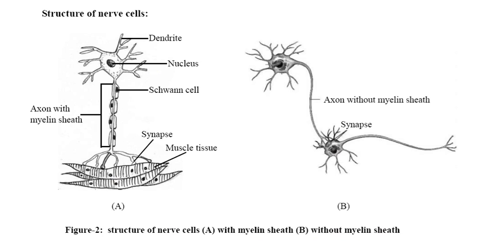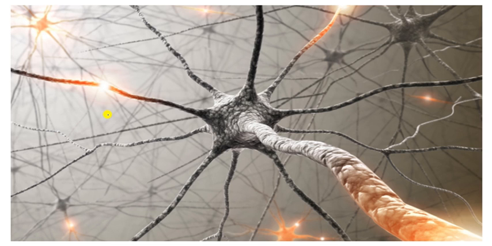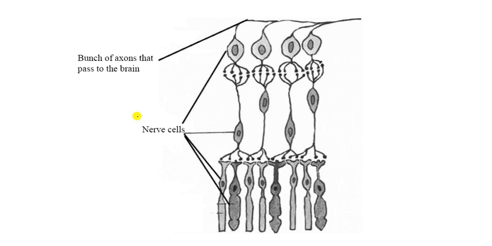First of all, I want to show you the real figure of the nerve cell. This is the real figure of the nerve cell in our body, and it is very complicated. It gives information to the brain and receives information from the brain for the whole body. Let us see how they are connected. They are connected like this, a bunch of axons that pass to the brain. Every piece of information is given to the brain and received by the brain. The nerve cell is here, and it is connected with the tissues also.